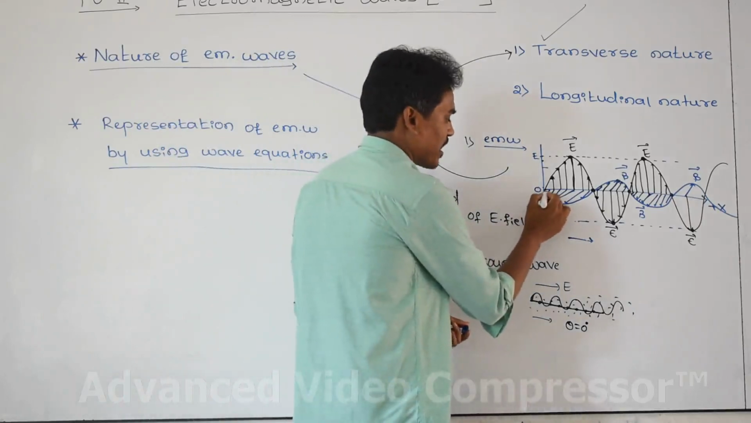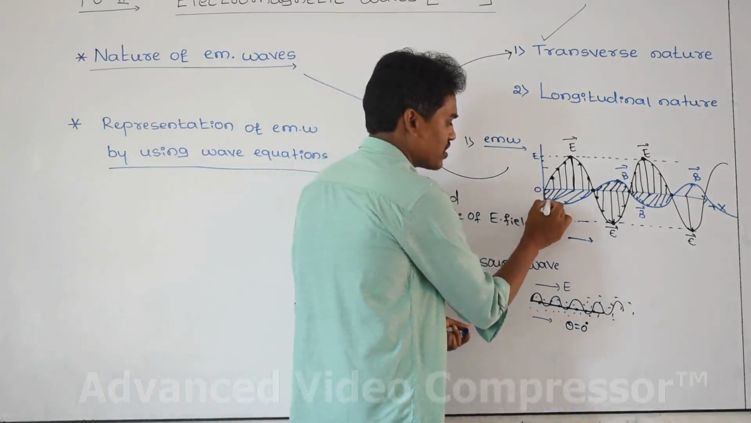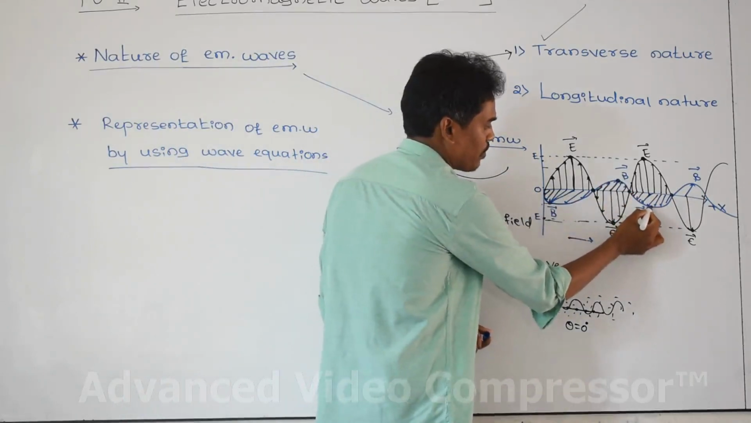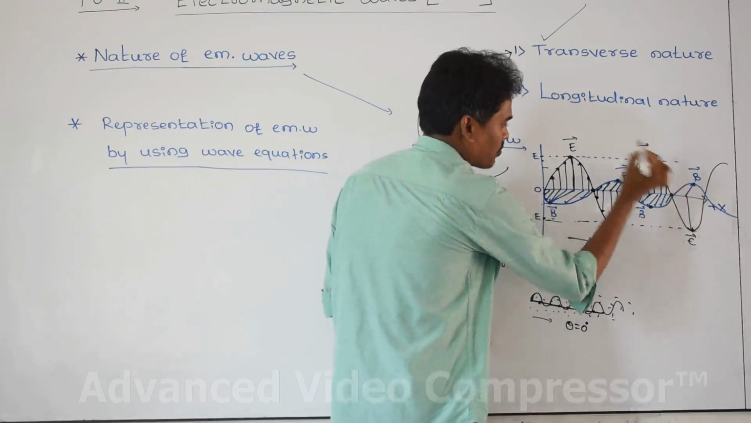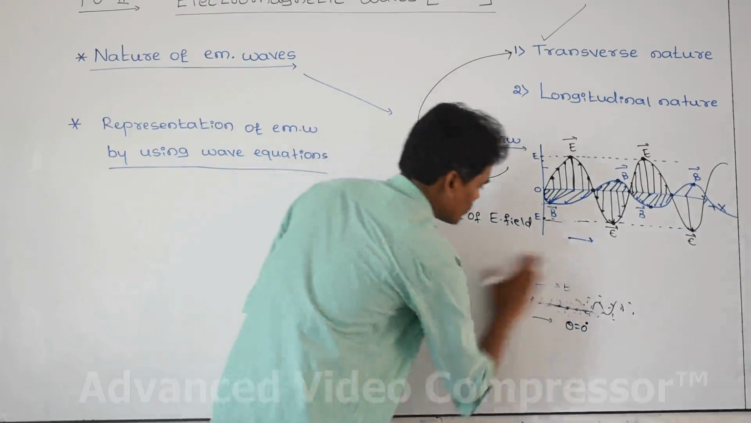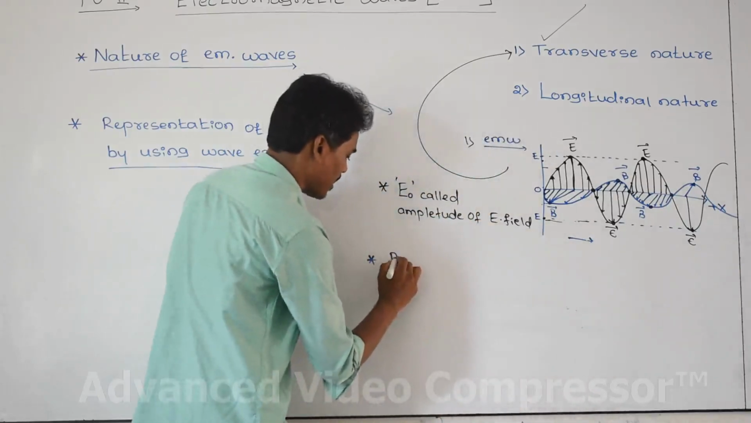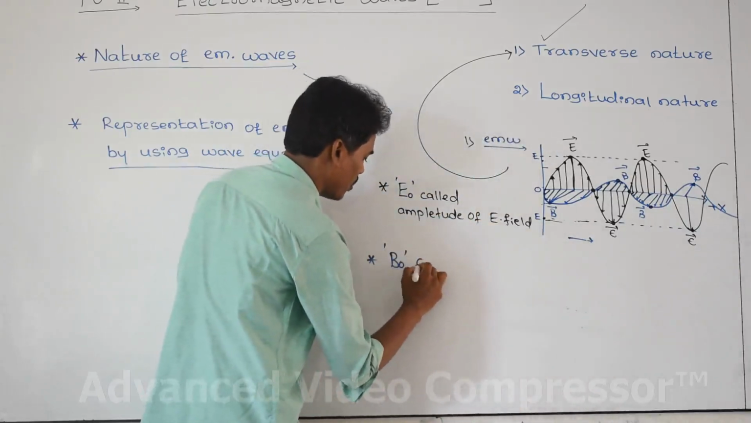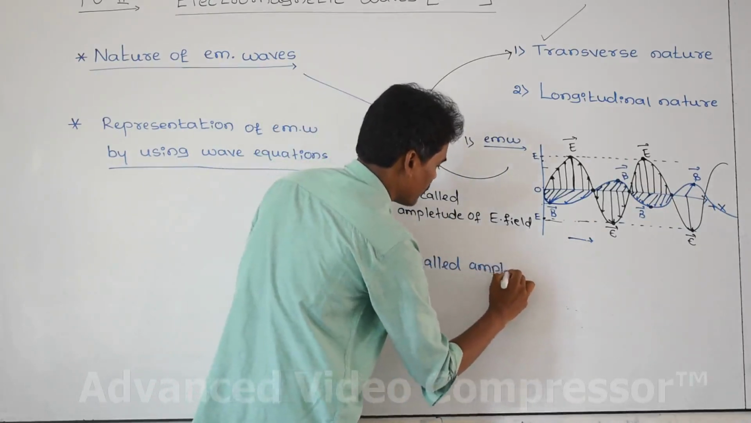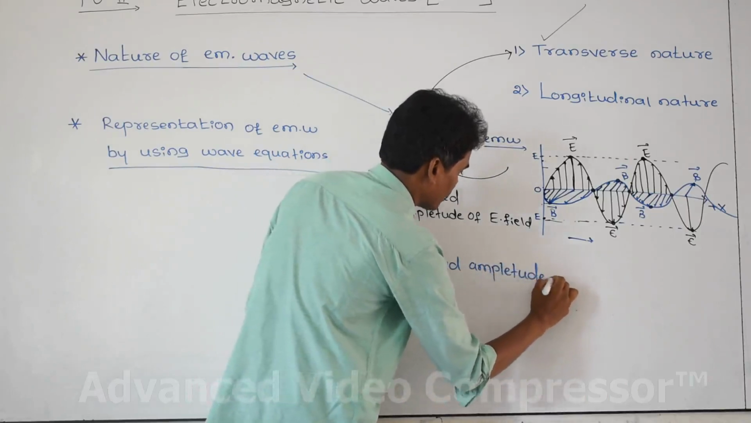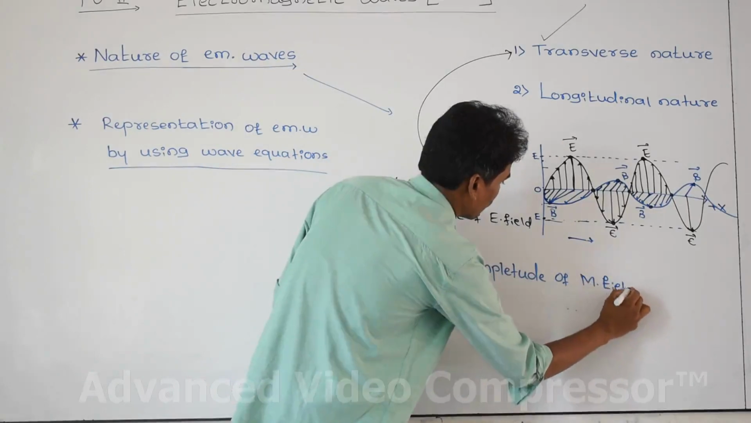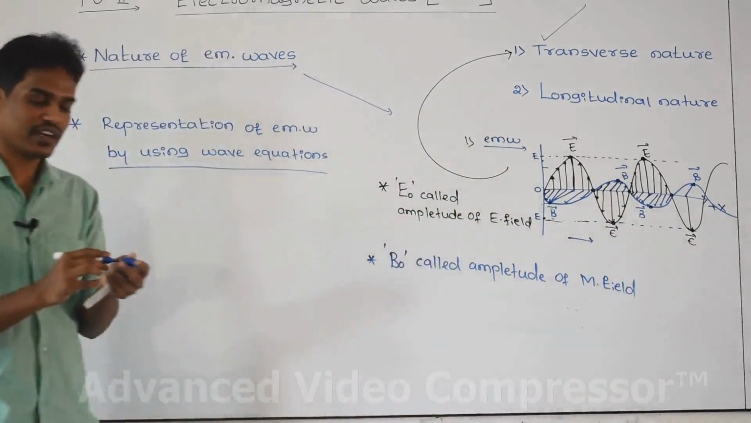At this point the magnetic field is less, at this point it is maximum. That maximum is indicated as B naught, called the amplitude of the magnetic field. What is the amplitude of the electric field?